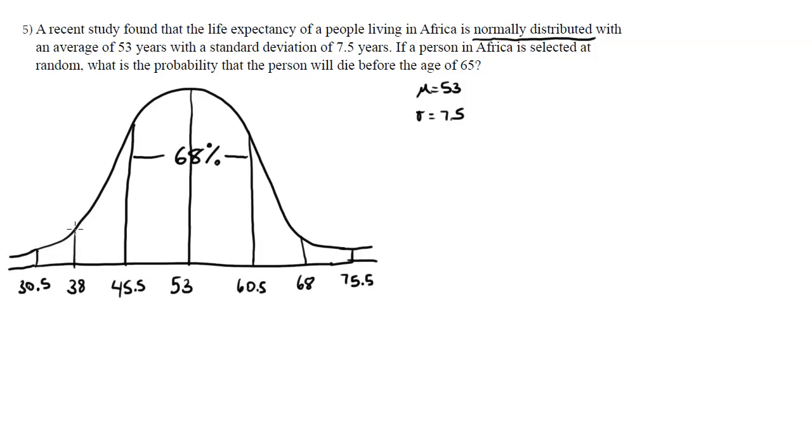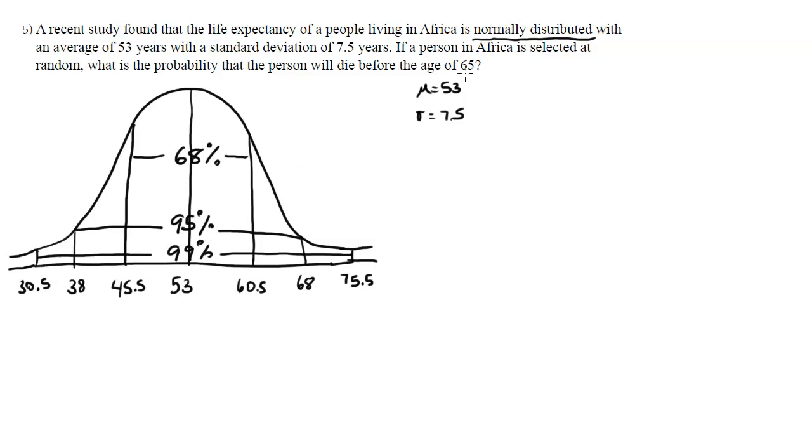We also know that 95% of the values are 2 standard deviations away from our mean. And finally, we know that 99% of the values, give or take some decimal places, are 3 standard deviations away from our mean.